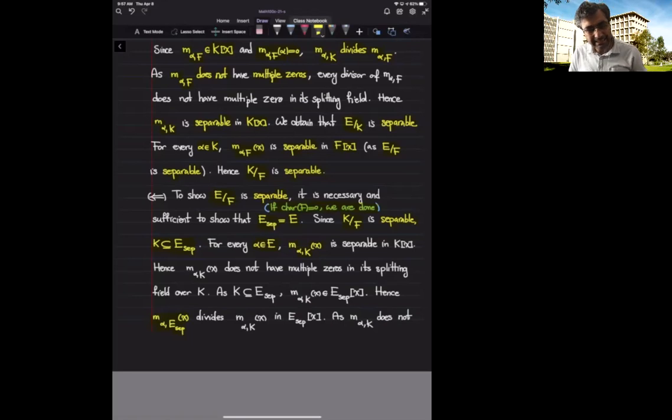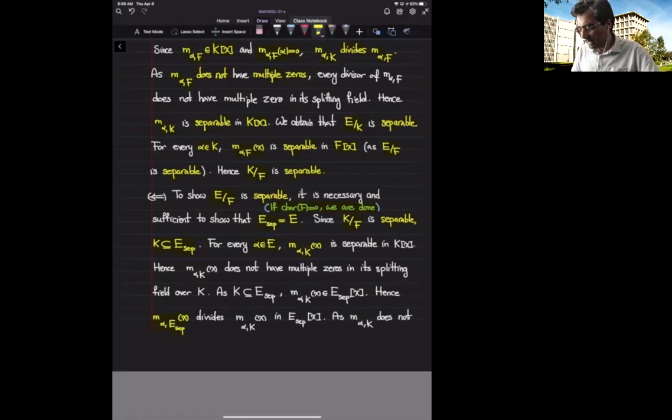On one hand, the minimal polynomial of alpha over K is separable, which means it does not have multiple zeros. On the other hand, the minimal polynomial of alpha over E sub sep has only one zero, so it is of the form x raised to the power p to the k minus an element of E sub sep. Now let's see how these seemingly contradictory properties get connected to each other.